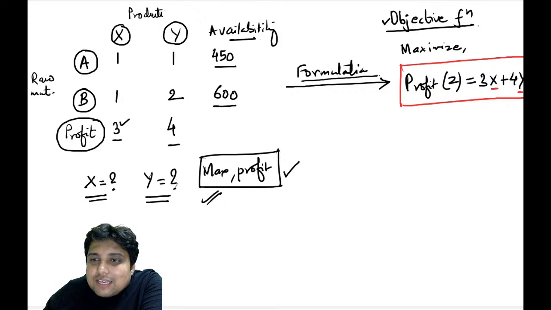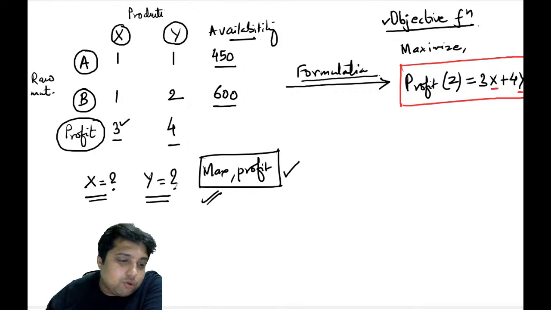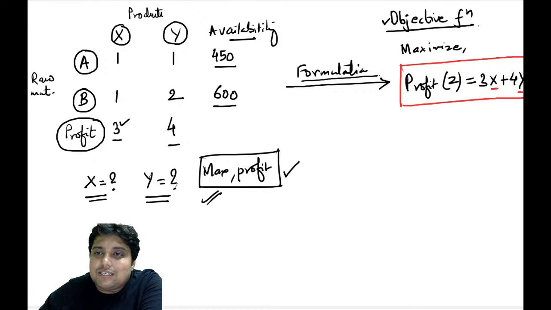So 3 rupees is the profit behind 1 unit of x, and 4 rupees is the profit behind 1 unit of y. I hope this is clear to you. Okay. So now this is what is called the objective function. ठीक है ना? And the objective is to maximize this function.